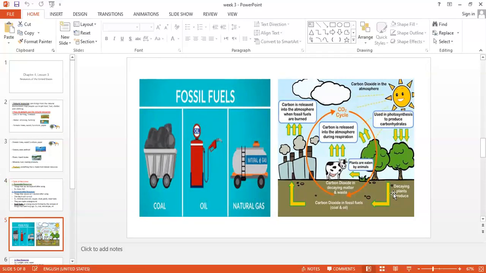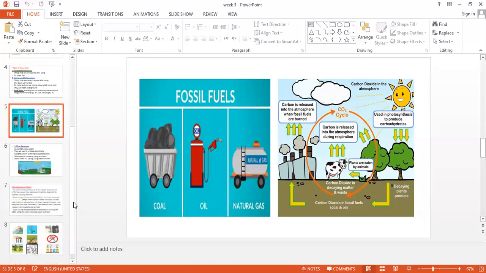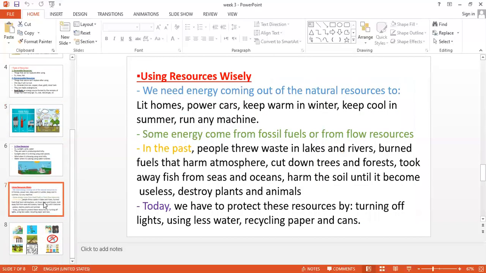How do we get the fossil fuels? We get them from plants that died and animals that died and were buried underground. When they decayed underground, they turned into fossil fuels. That's how we get fossil fuels, and they are also considered non-renewable resources.